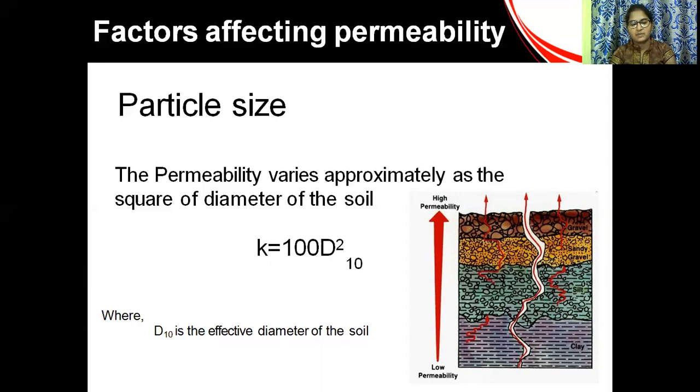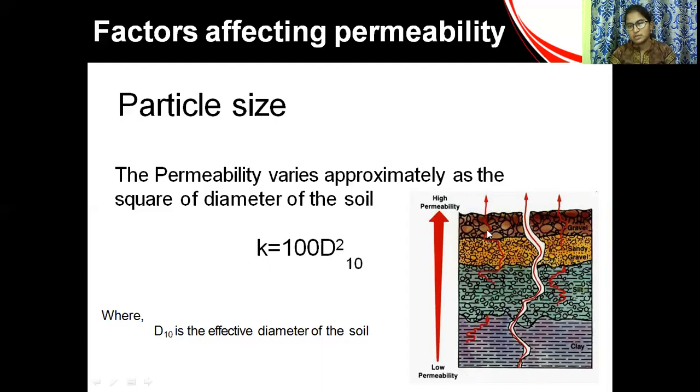The specific surface area is more for angular shaped particles, so they have less permeability. They occupy more space, but have less permeability. So here high permeability, low permeability. The gaps between soil particles will be less here.